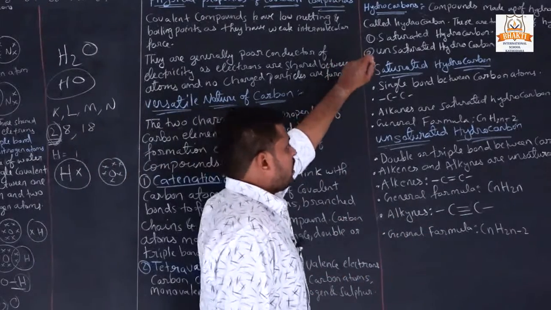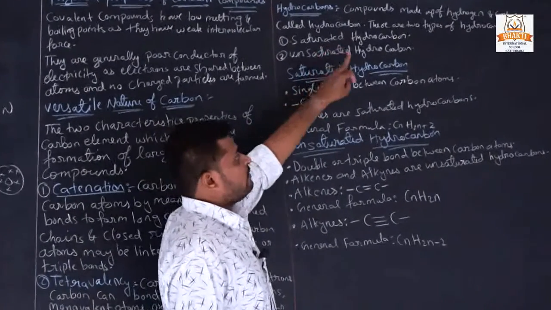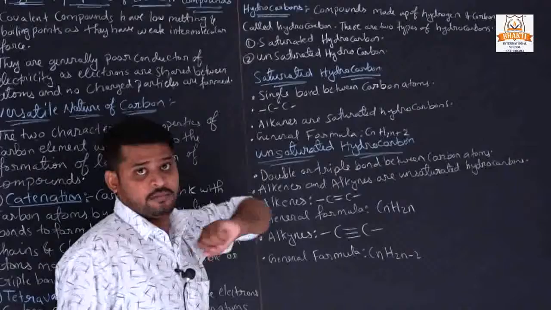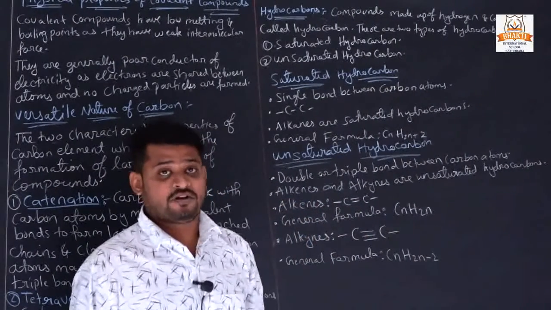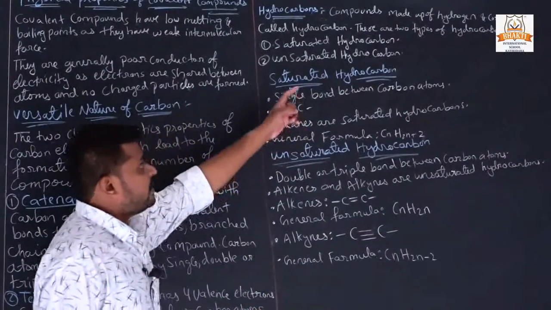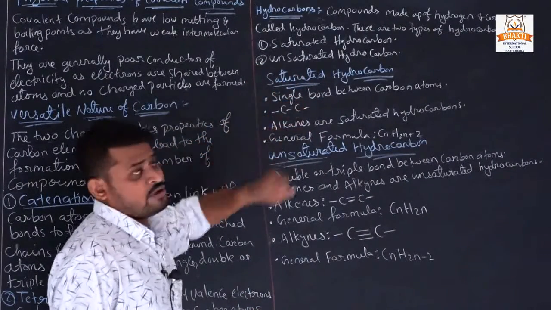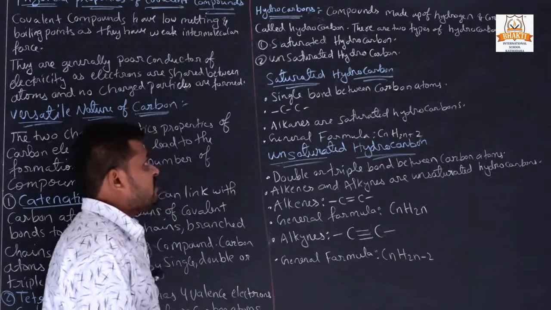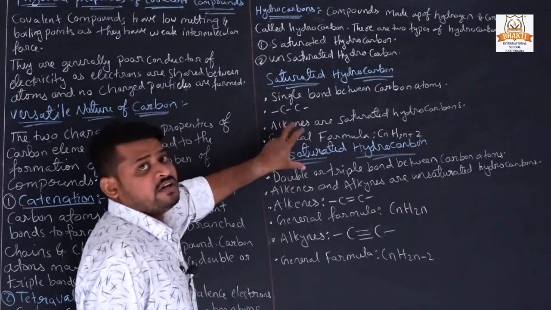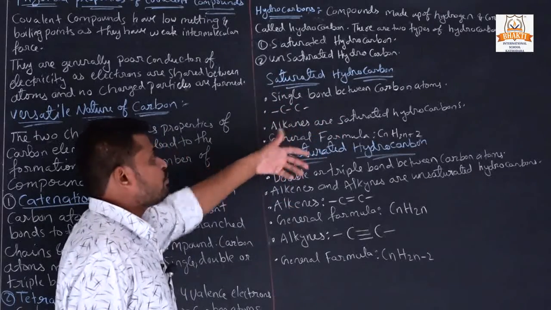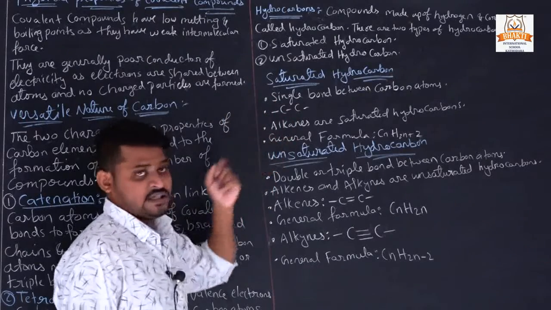Now, what is a hydrocarbon? Compounds made of hydrogen and carbon are called hydrocarbons. Where hydrogen and carbon are present, that type of compound is called a hydrocarbon. There are two types of hydrocarbon: saturated hydrocarbon and unsaturated hydrocarbon. What is the difference between saturated and unsaturated hydrocarbons? This property differentiates these two topics.